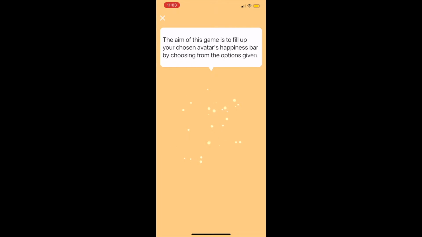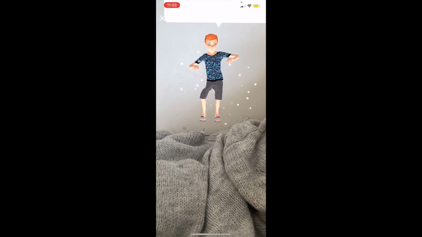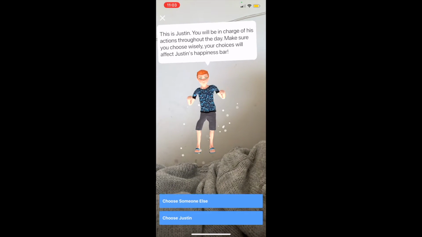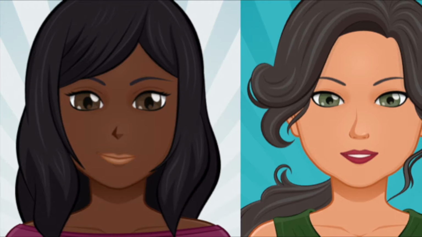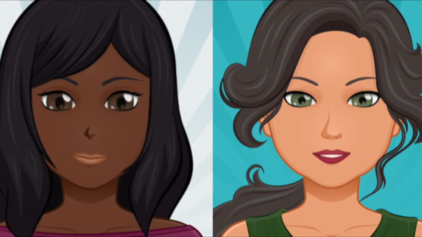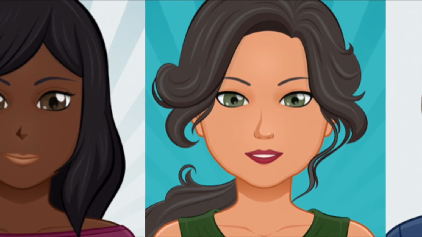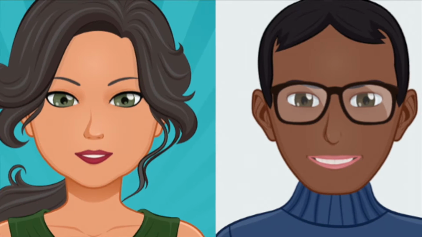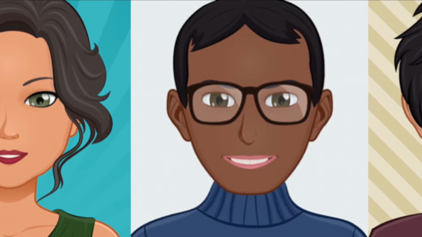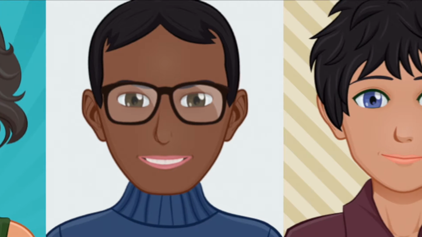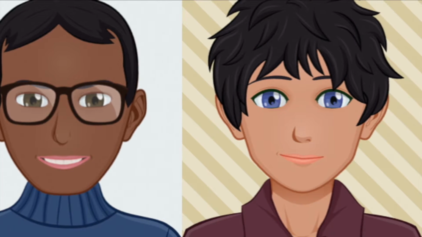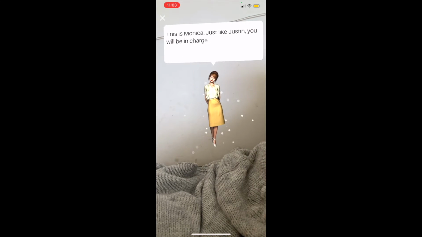And then you are introduced to Justin. Here I would have 4 characters all lined up, but because of the limitations I could only find 1. But yes, he is good enough. I think he's 3D, he moves, so it just added that bit of augmented reality that I needed. So you can either choose him or choose someone else. I did include Monica, but she's just 2D, she didn't move. So for the sake of the video, we're going to go on and choose Justin.